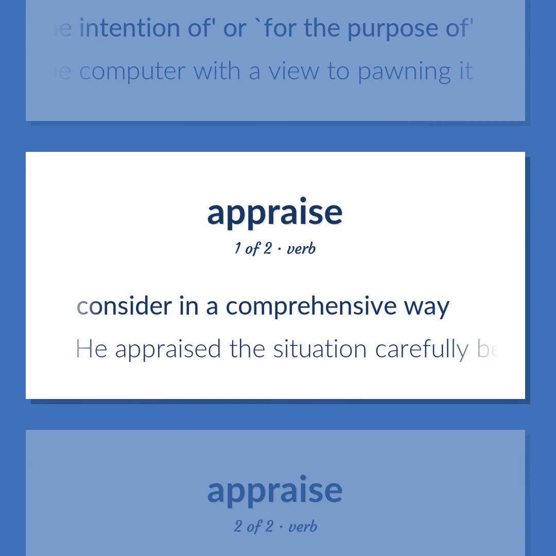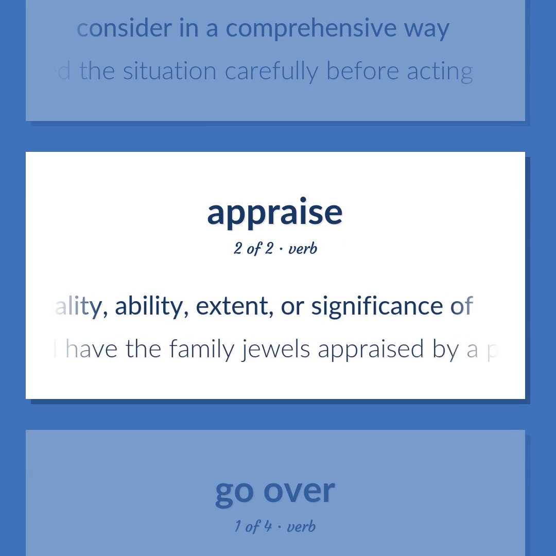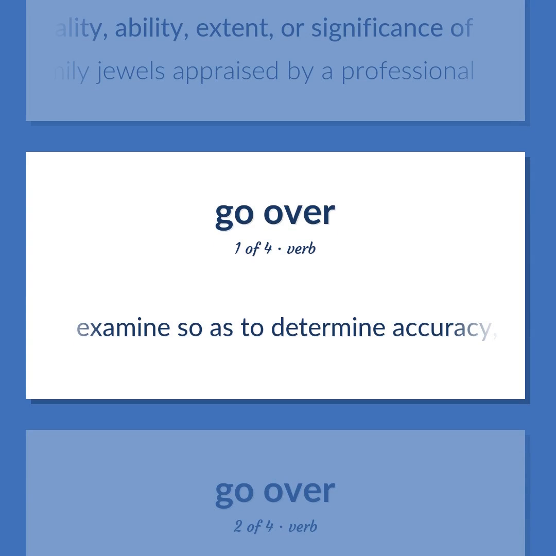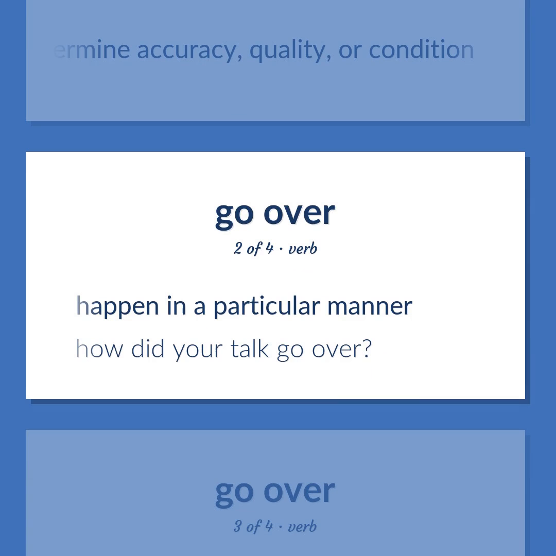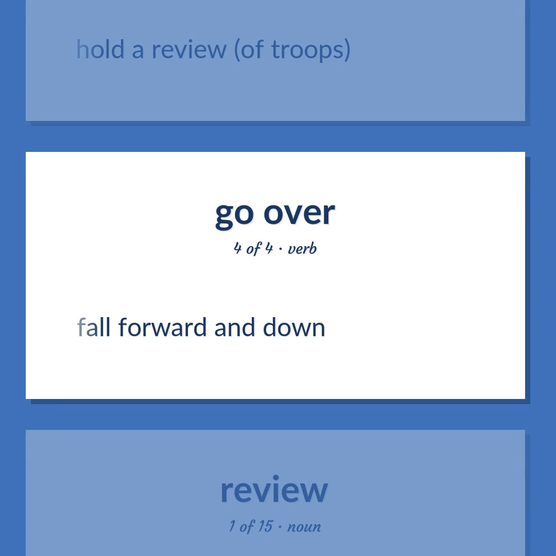Consider in a comprehensive way. He appraised the situation carefully before acting. Evaluate or estimate the nature, quality, ability, extent, or significance of. I will have the family jewels appraised by a professional. Examine so as to determine accuracy, quality, or condition. Happen in a particular manner. How did your talk go over? Hold a review of troops. Fall forward and down.